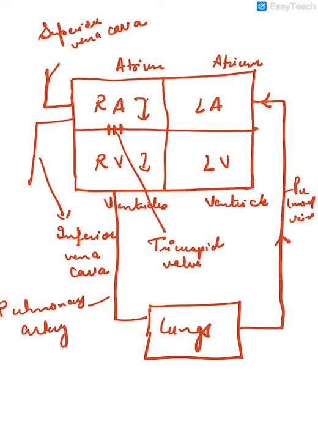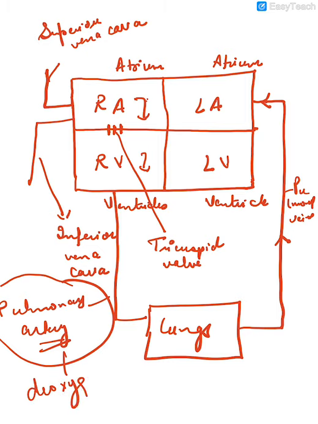Remember, generally arteries carry oxygenated blood, but pulmonary artery is the only artery which carries deoxygenated blood. Similarly, veins generally carry deoxygenated blood, but pulmonary vein is the only vein which carries oxygenated blood.